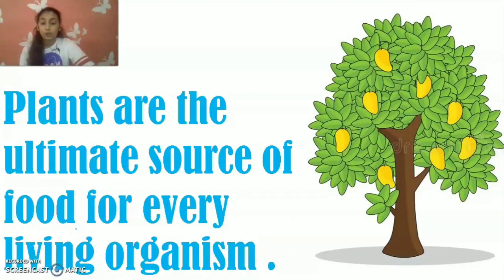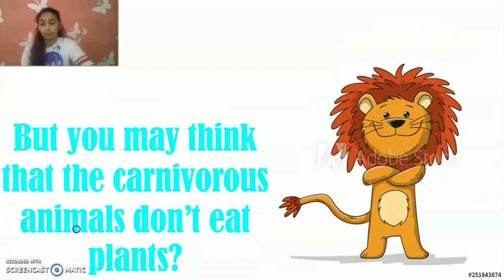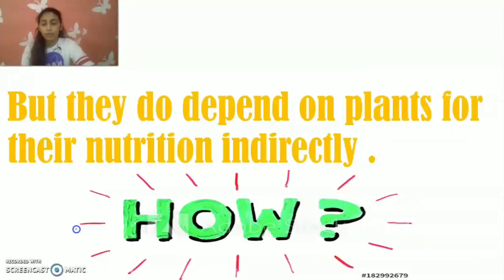Plants are the ultimate source of food for every living organism. This means that everyone is dependent on plants for their nutrition. But you may think that the carnivorous animals don't eat plants. Have you ever seen a lion eating a leaf? No, right? But they do depend on plants for their nutrition indirectly. How?